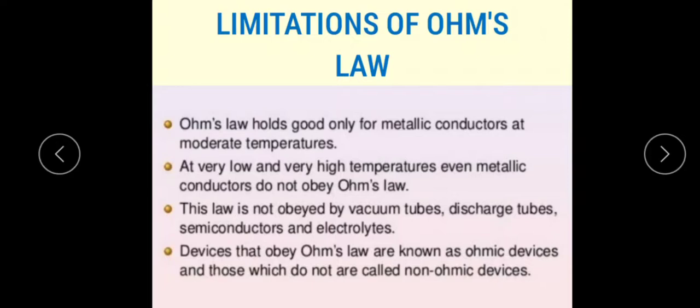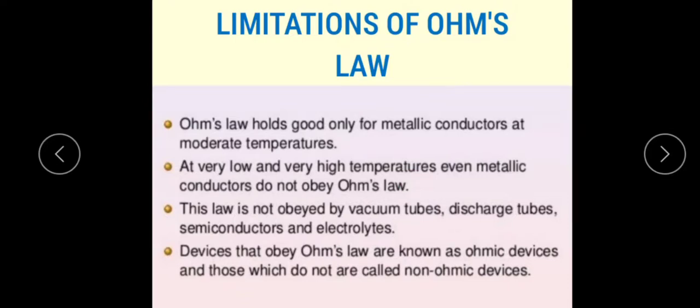Because in the definition, according to what we learned, the current through the conductor is directly proportional to the potential difference across its ends, provided the temperature and other physical conditions remain constant. So the temperature should be constant. At very low and very high temperature, even metallic conductors do not obey Ohm's law.